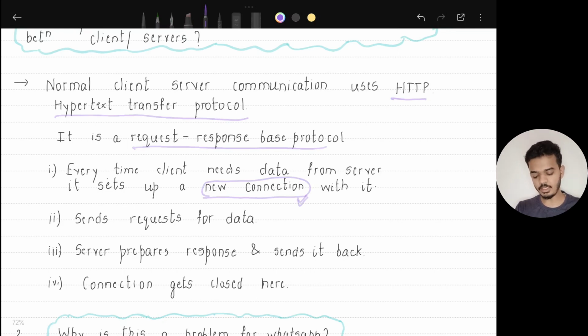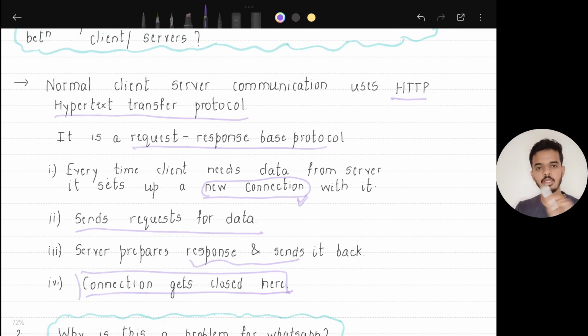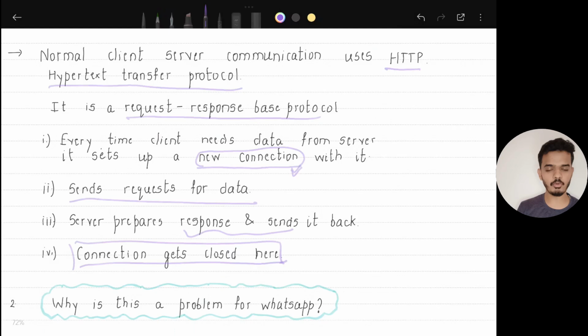Now it sends a request for data to the server, the server prepares the response and sends back the reply with data. Once this is done, the connection gets closed. So once the request has gone and the reply has come, the connection would be closed. Now with this request response model, what problems will we have?